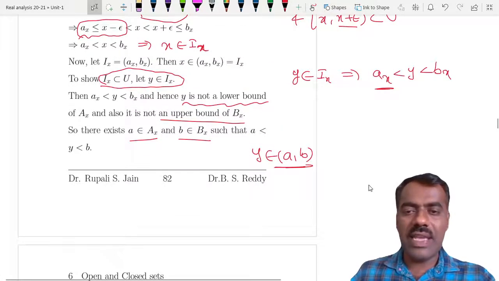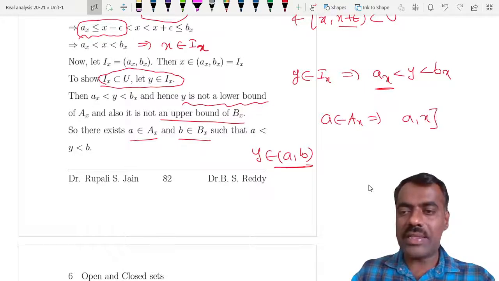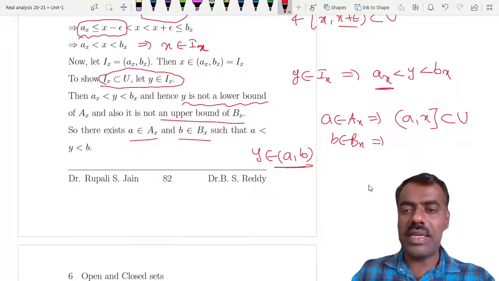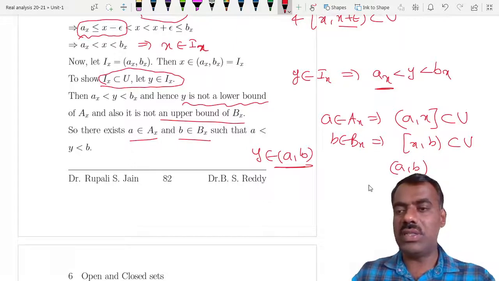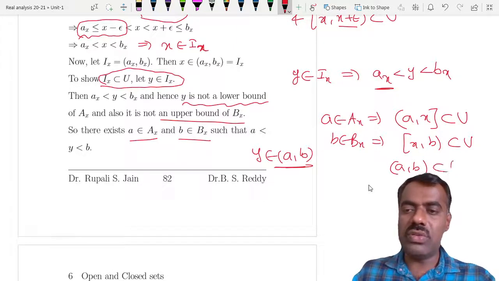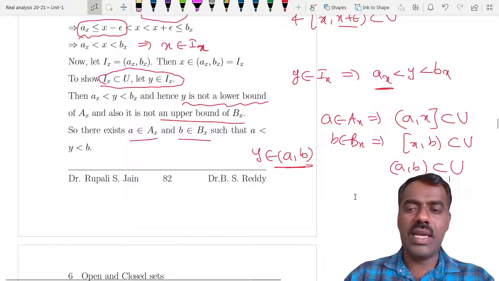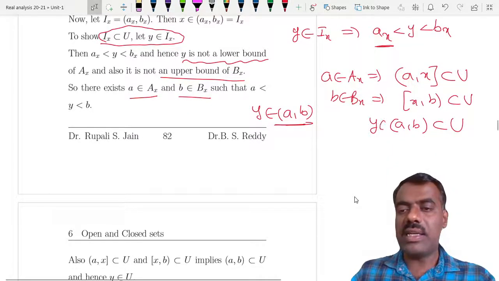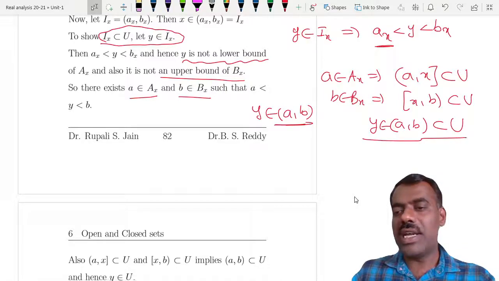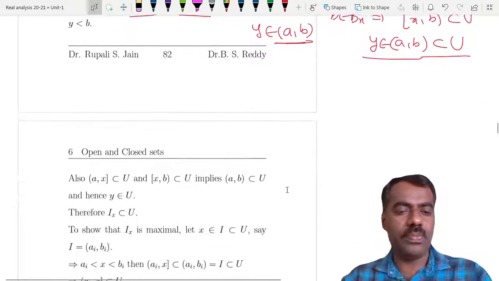But because a is in Ax, that means (a,x) is contained in U. Similarly, b is in Bx, so by that definition, (x,b) is contained in U. That shows that (a,b), which is exactly the union of these two, is also contained in U, right? So y belongs to U.